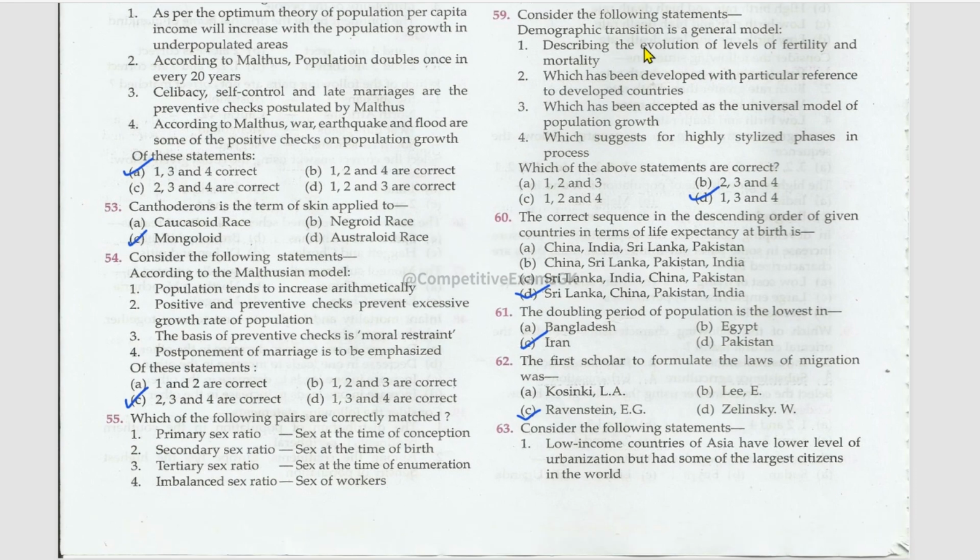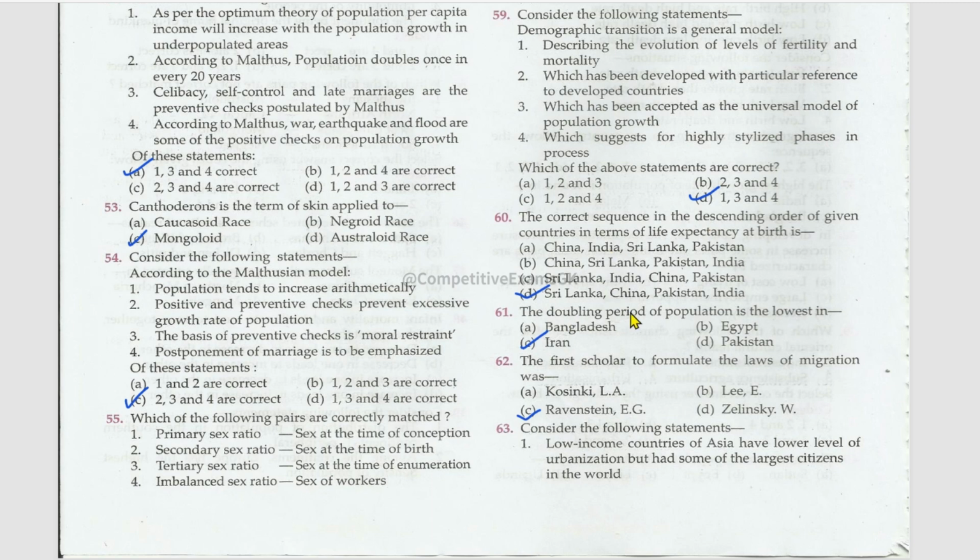Consider the following statements. Demographic transition is a general model. Which of the above are correct? Describing the evolution of levels of fertility and mortality, true. Which has been developed with particular reference to developed countries, no. Which has been accepted as the universal model of the population growth, true. Which suggests for highly sterilized phases in the process, right. 1, 3, 4 follows.